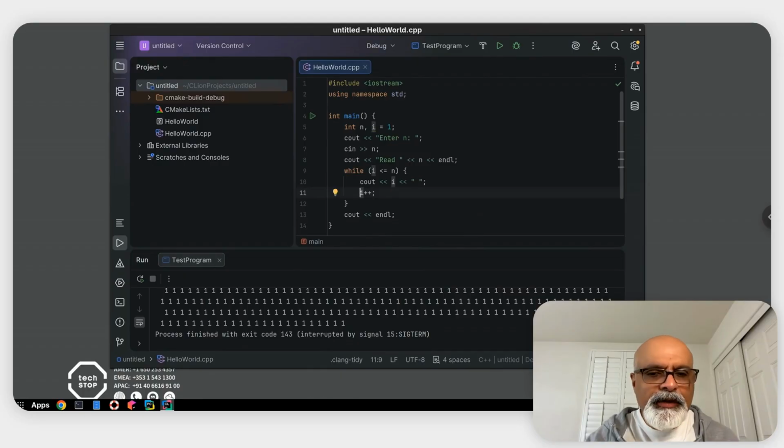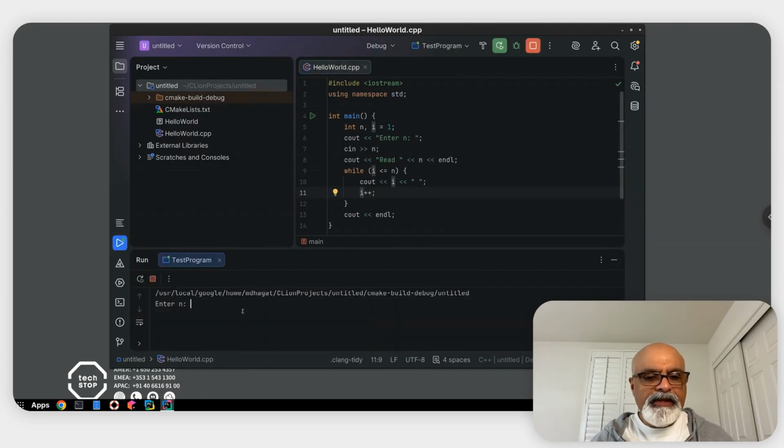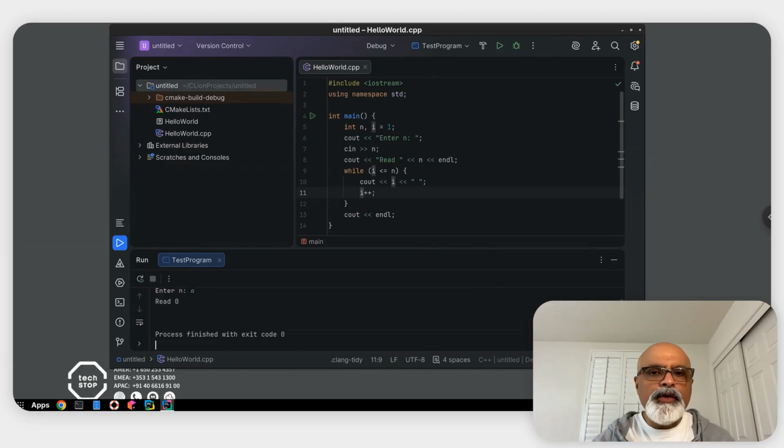Now, what else could we do here? What could we do to make this program fail? It's expecting an integer. If we, for example, put in something that's not an integer, like the letter A, it will not even go in the while loop.